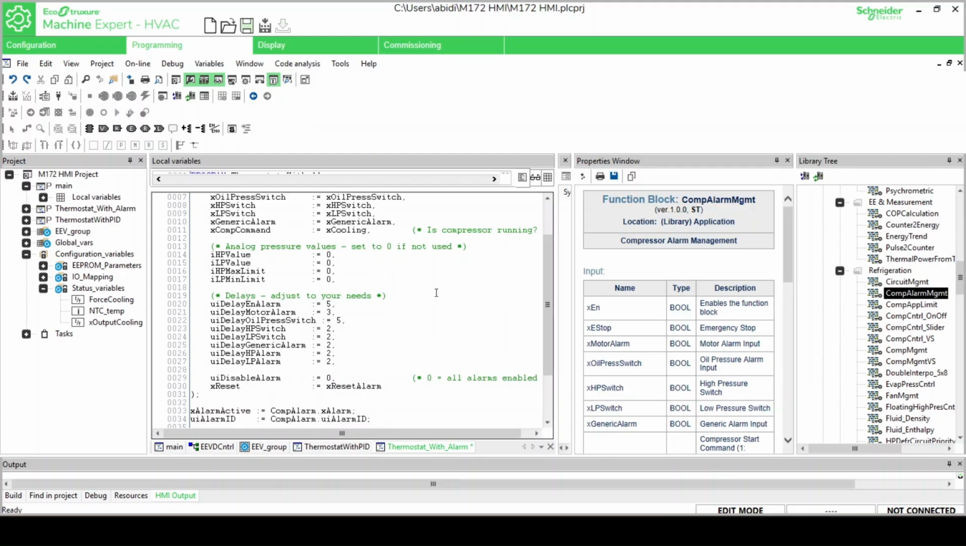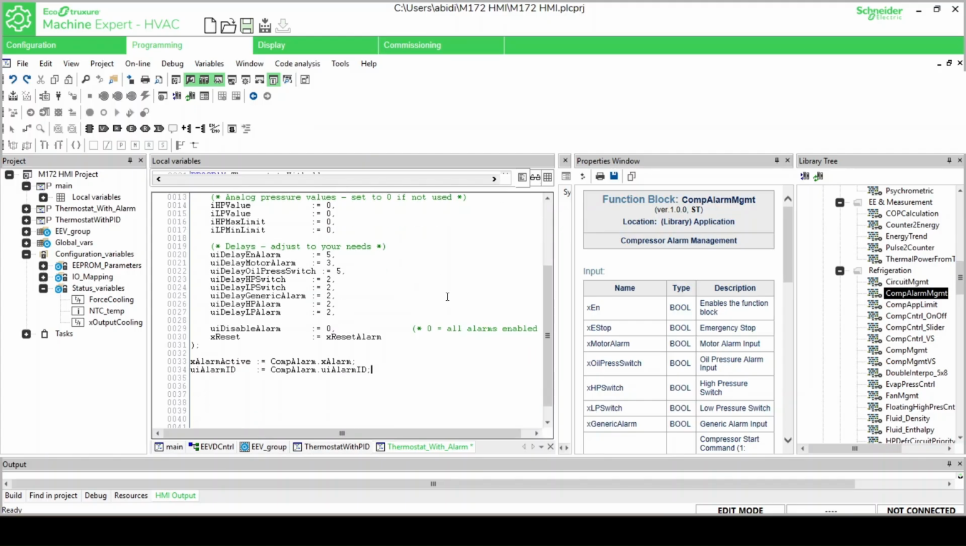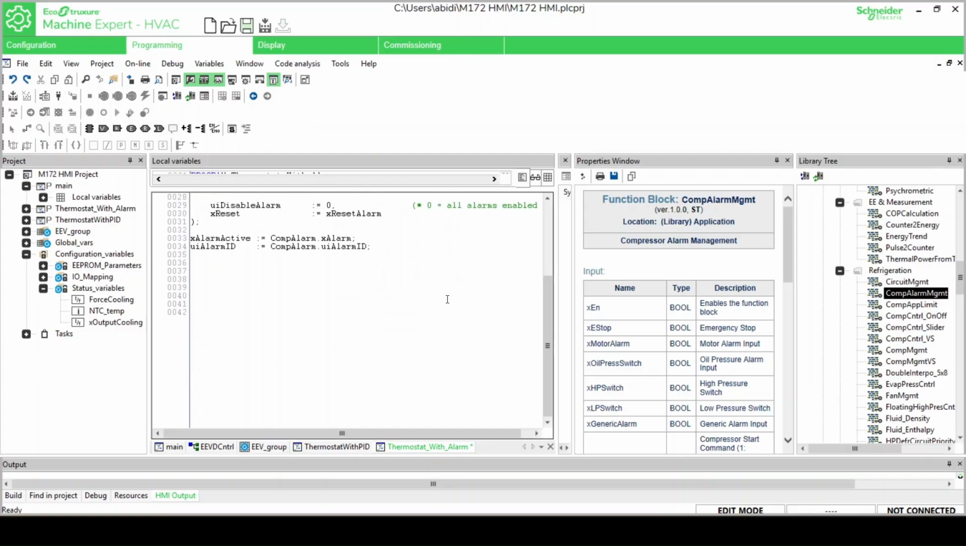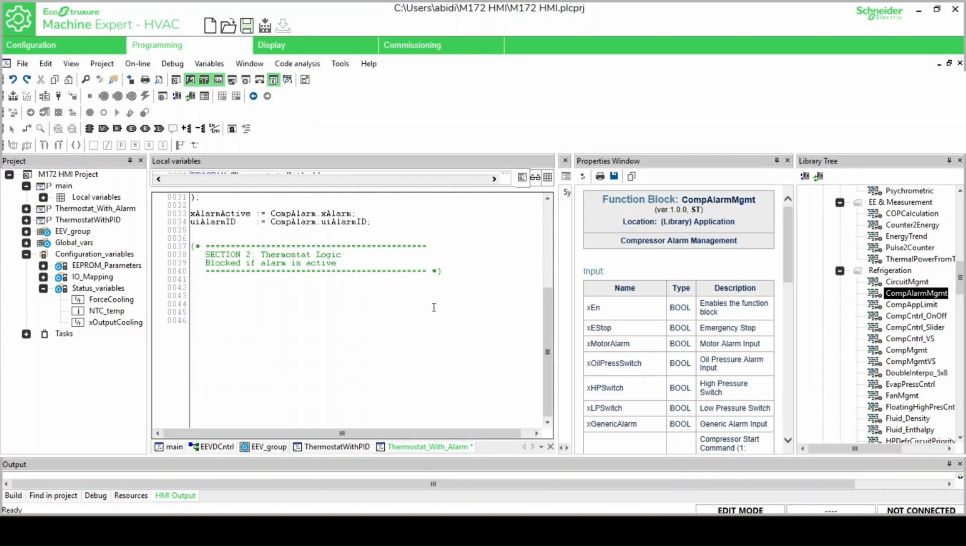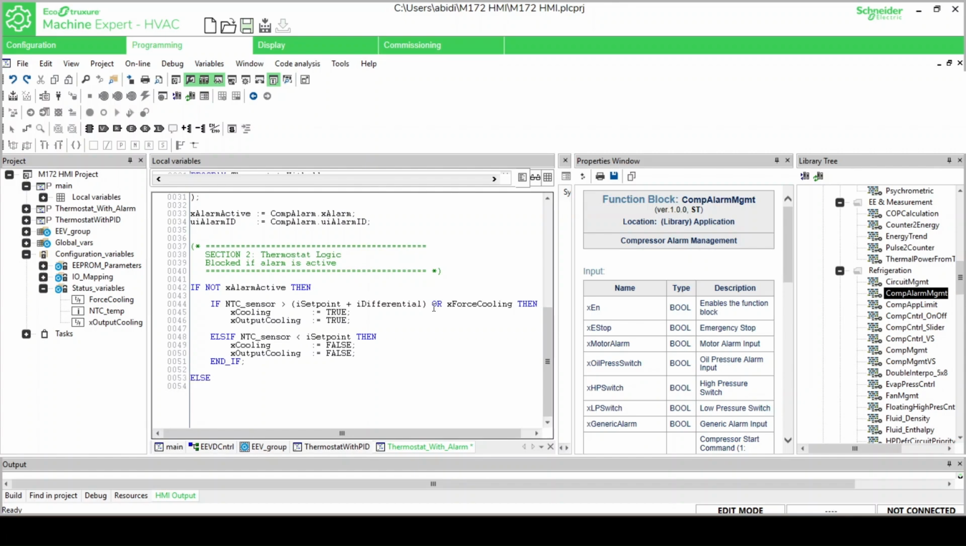The second part of the program implements the thermostat control logic. However, the thermostat is allowed to operate only if no alarm is active. The program first checks. If no alarm is active, the thermostat controls the cooling output normally. If the measured temperature from the NTC sensor becomes higher than the set point plus the differential, the cooling system starts. This means the compressor command X cooling becomes true and the cooling output is activated.